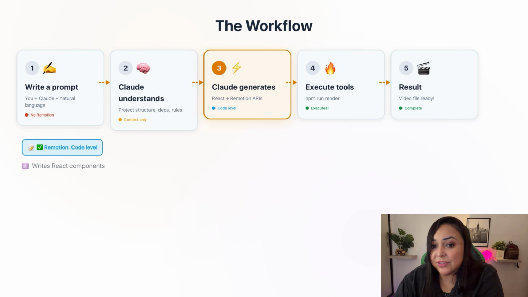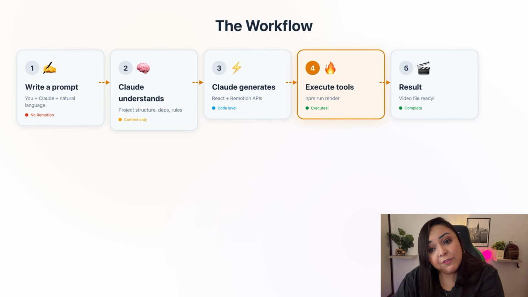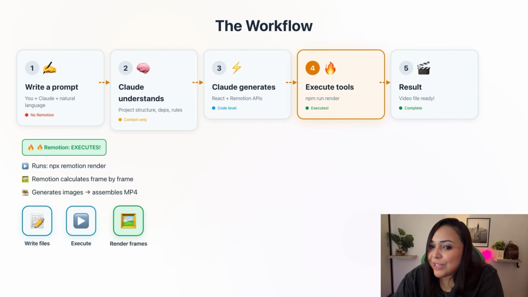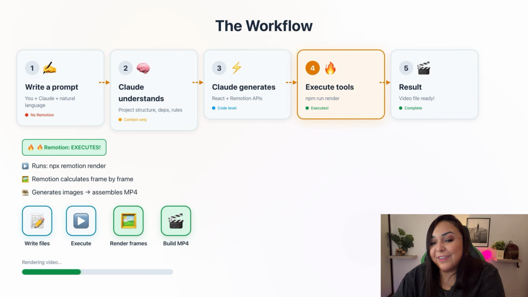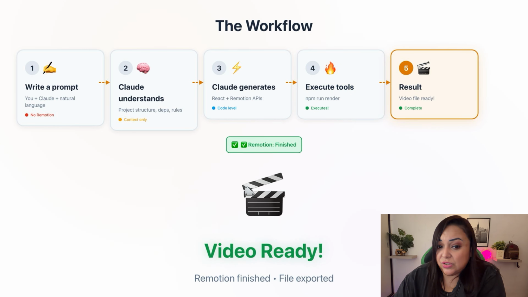This is where Remotion really enters the picture, but only at code level. Claude writes our React components using Remotion APIs like useCurrentFrame and others. But this is important, Remotion is still not running. Nothing is rendered, no video is generated yet. In our step 4, we have Claude executing our tools. Basically, this is the only step where Remotion actually runs. And finally, we have our final step, which is our video. And what remains is the final output. Just remember, Remotion never understands prompts and never makes decisions. It only executes code, and only when it's time to render.